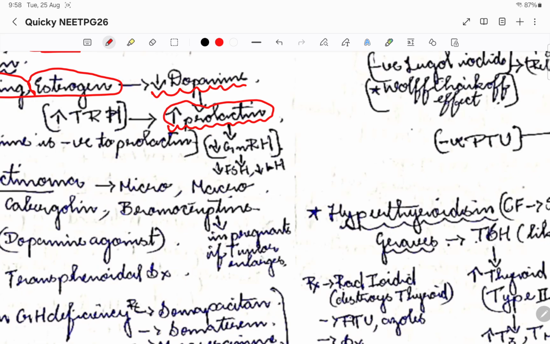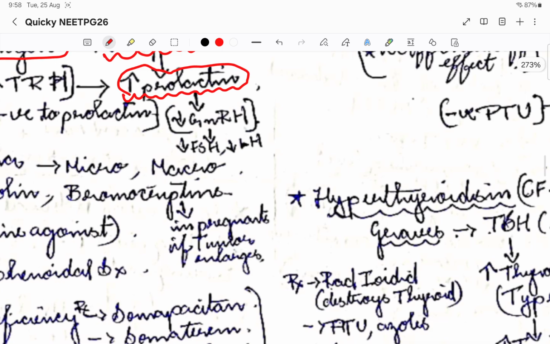There are main actions of prolactin other than stimulating the breast glands. Basically, it reduces the FSH and also the LH. The reason is that it directly inhibits GnRH.